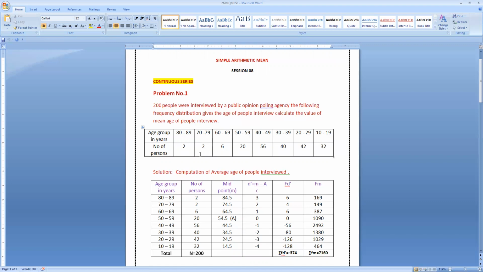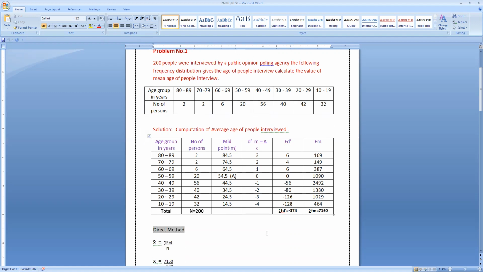In the age group 80 to 89, 2 people; 70 to 79, 2 people; 60 to 69, 6 people; 50 to 59, 20 people; 40 to 49, 56 people; 30 to 39, 40 people; 20 to 29, 42 people; and 10 to 19, 32 people.